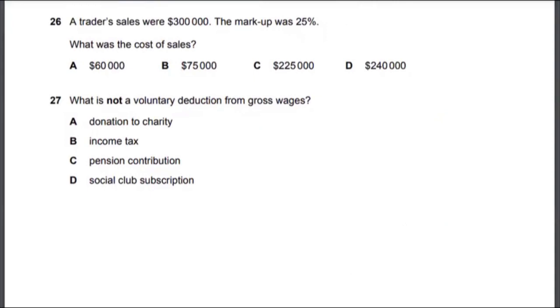Let's look at multiple choice 27. What is not voluntarily deducted from gross wages? Not voluntarily deducted, right? So that would be income tax. From your wages, you must pay taxes to the government. So they are not voluntary. You cannot escape them. You must pay them. So the correct answer to multiple choice 27 would be option B.